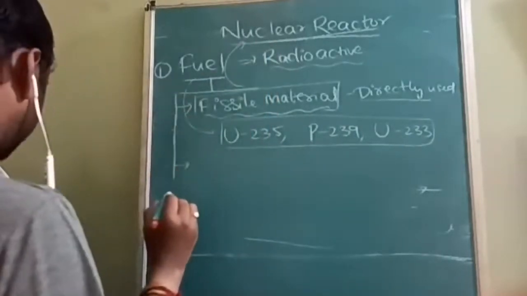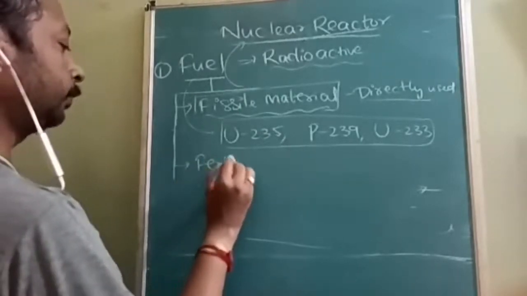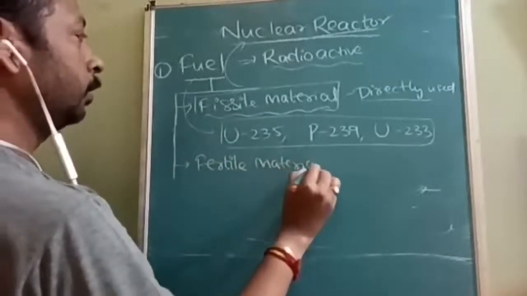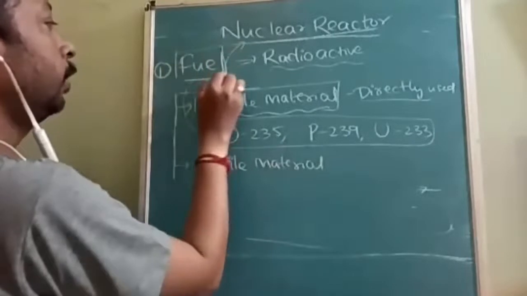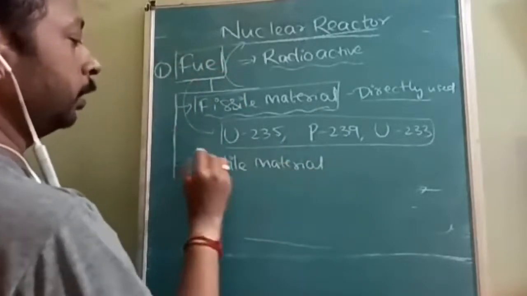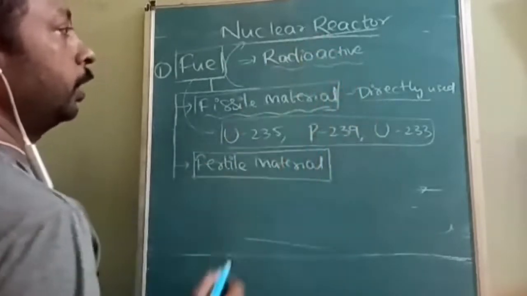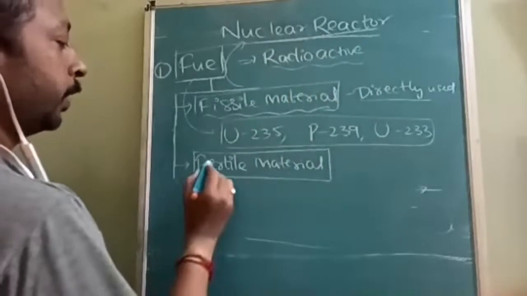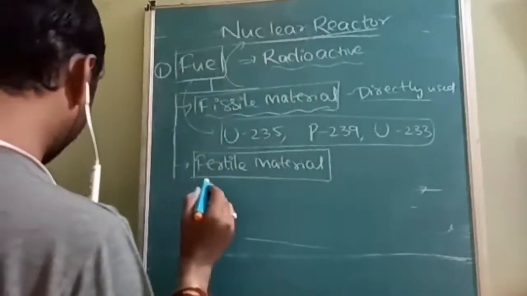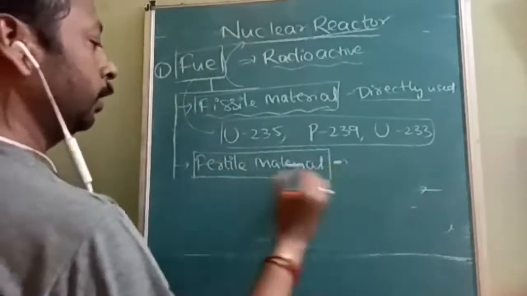But certain materials are called fertile material. So fuel is further divided into two types: fissile material and fertile material. If a radioactive substance is directly used, it is called fissile material. If some treatment is to be made before adding it to the nuclear reactor, it is fertile material.